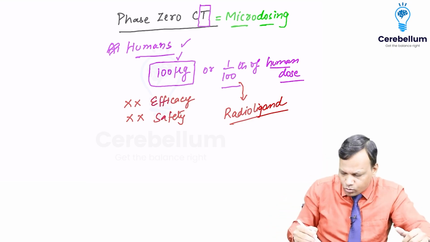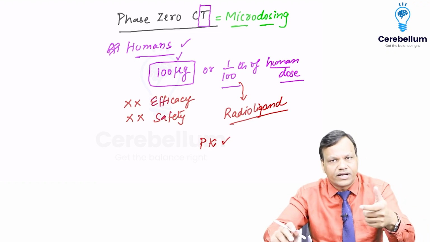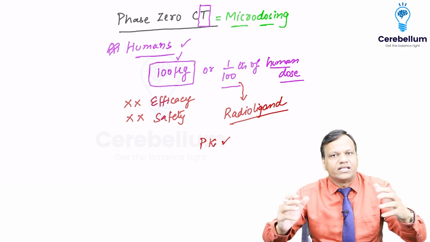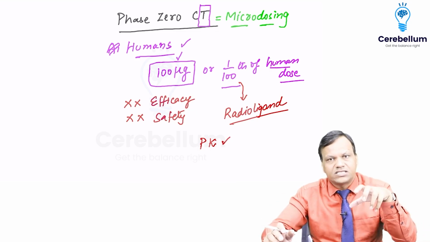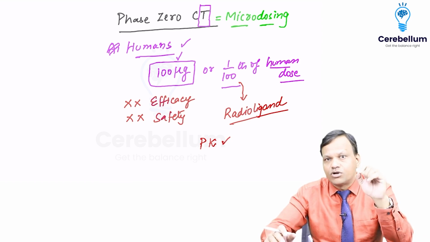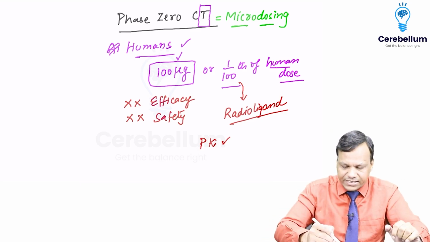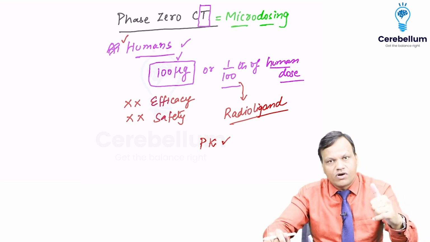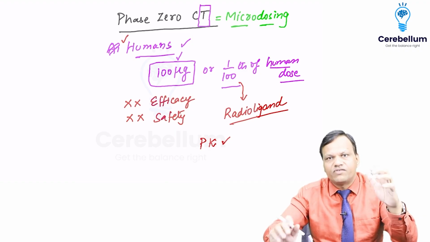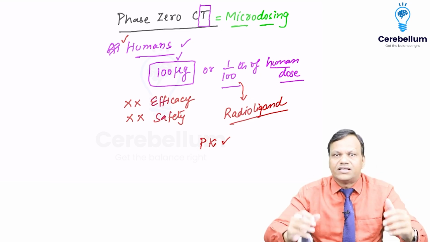So what we can do in phase 0 study is, we can see the pharmacokinetics of a drug, or we can see the movement of drug in the body. Okay, so that is phase 0 clinical trial. Most important thing to remember, it is not mandatory. FDA does not say that you have to do it. Okay, and it is done in humans. We cannot do efficacy, we cannot do safety, but we can do the pharmacokinetics, or we can see the movement of drug in the body.